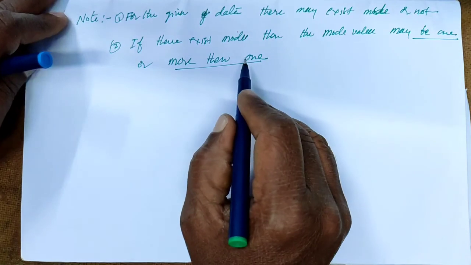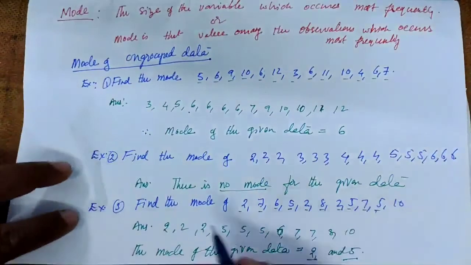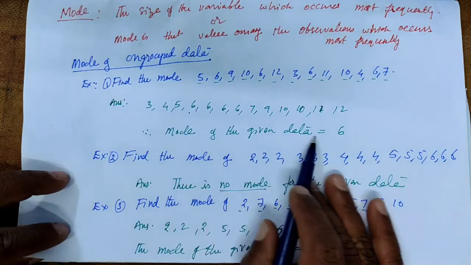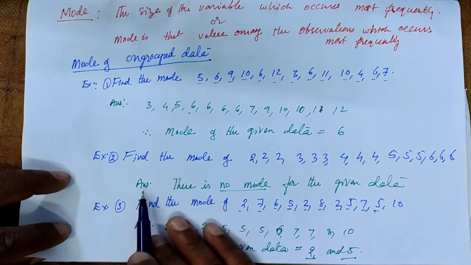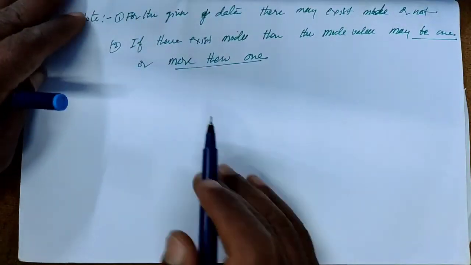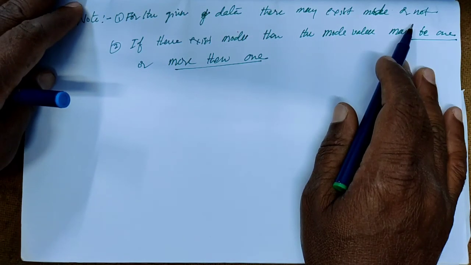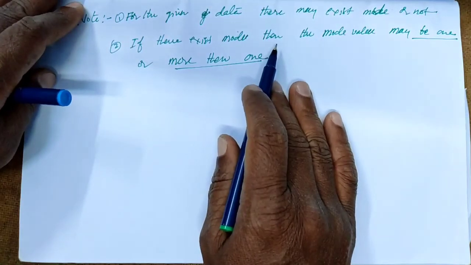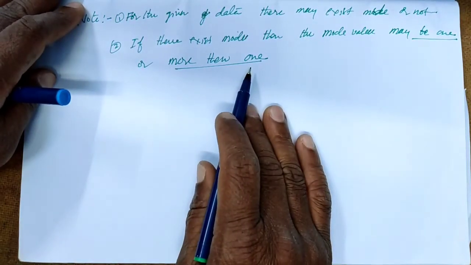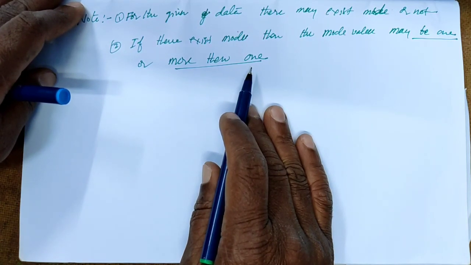In example 3 we have two mode values, in example 1 we have one mode value, and in example 2 we did not have any mode value. So we can conclude that for the given data a mode may or may not exist. If there exists a mode value, then it may be one value or more than one value. So these points we have to remember to find the mode for the given data. Okay.